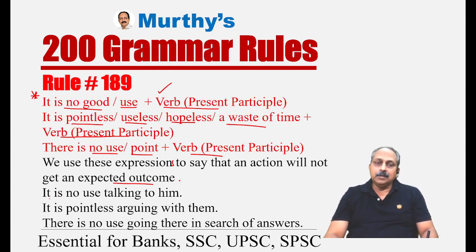Look at the examples. It is no use. That is a pattern, that is an expression. And in the pattern, we should use a verb in ing form. Based on that, it is no use talking to him. It is pointless arguing with them. There is no use going there in search of answers. Here, all the three patterns: it is no use, first one; it is pointless, second one; there is no use, third one. All these expressions take the verb in the present participle form. That means verb ing form. This is an important one.